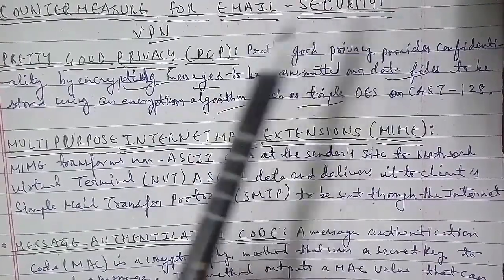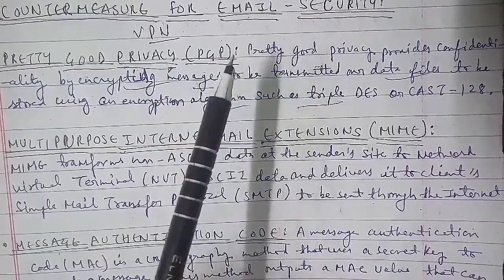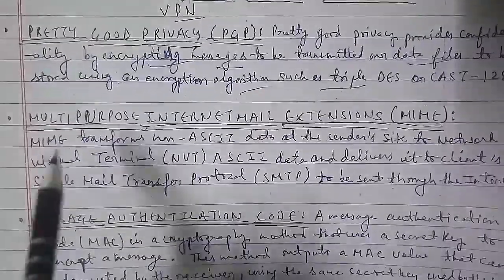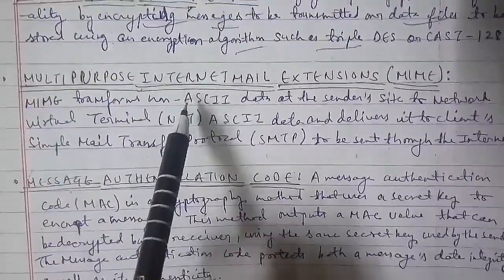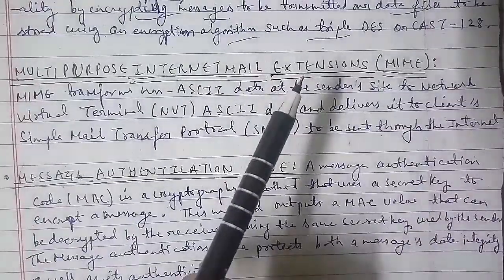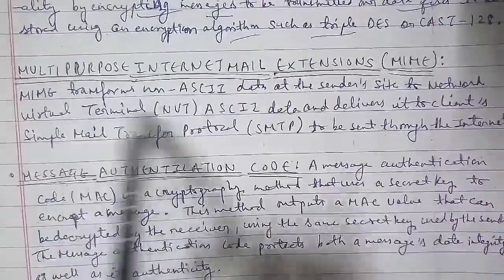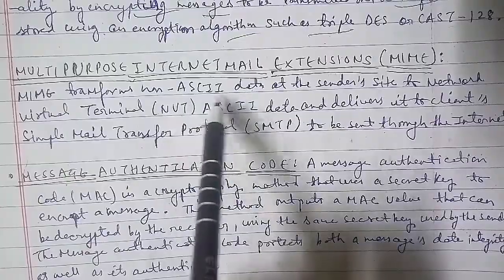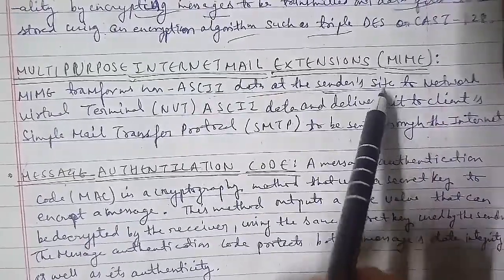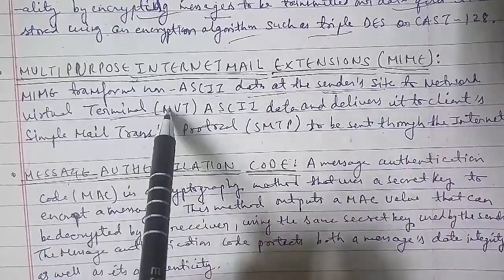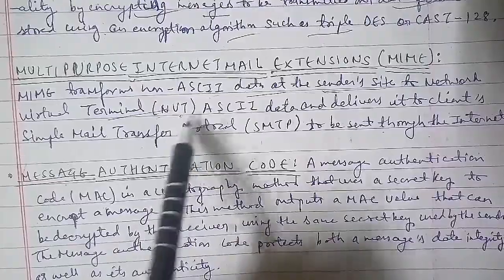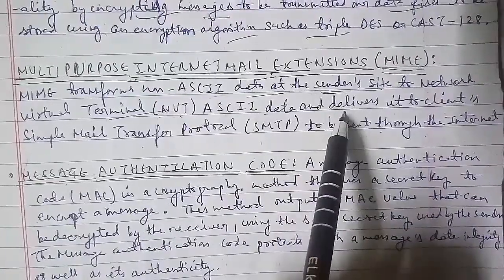Now we'll discuss the Multipurpose Internet Mail Extension, that is MIME. MIME transfers non-ASCII data at the sender side to Network Virtual Terminal, that is NVT, ASCII data and delivers it to the client's Simple Mail Transfer Protocol, that is SMTP, to be sent through the internet.